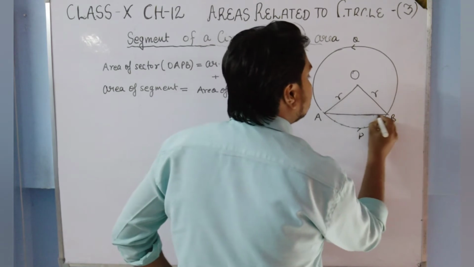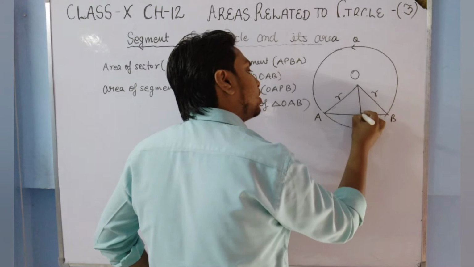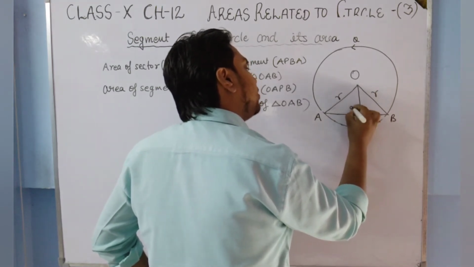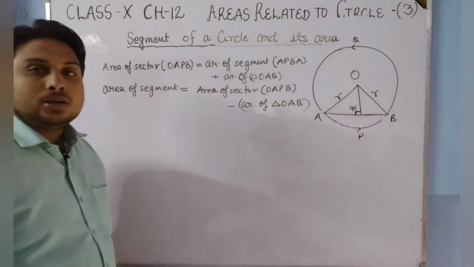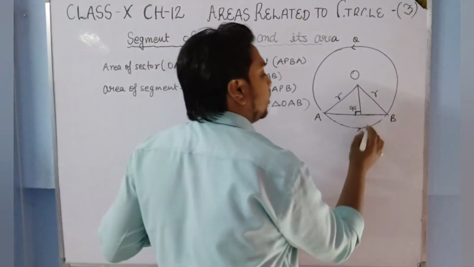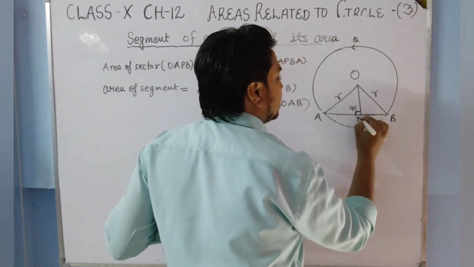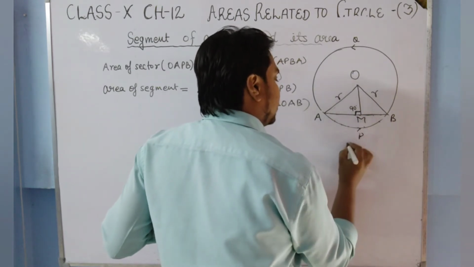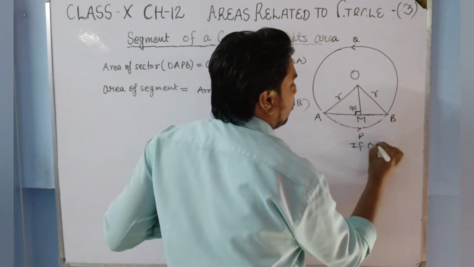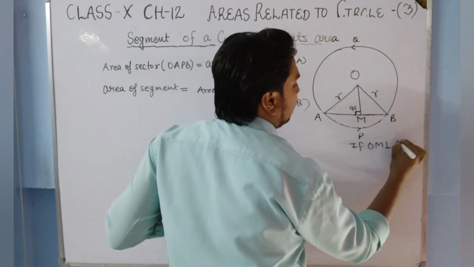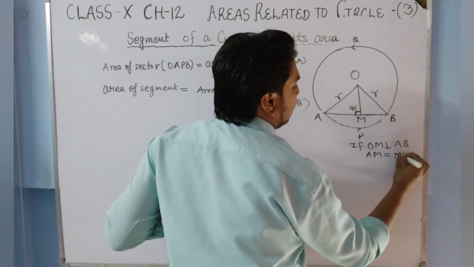So see students, to find the area of this triangle, what I am going to do in this figure is draw a perpendicular from the center to the chord. We know very well that if a perpendicular is drawn from the center to a chord, it will bisect the chord. Suppose it is point M. If OM is perpendicular to AB, then AM will be equal to MB.